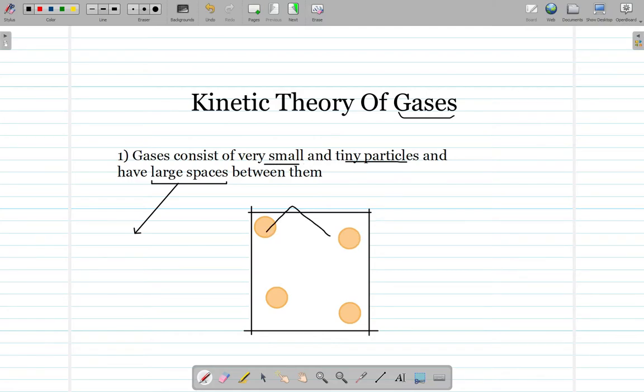These particles in real life are very small and tiny, and in the real world they have large spaces between them, and that is why they are easily compressible. That means that if you want to compress the gas, for example, if you want to bring all these particles together, the first particle comes closer to the second one, the third one and the fourth one come closer. You can easily compress them because of the empty spaces between the molecules.